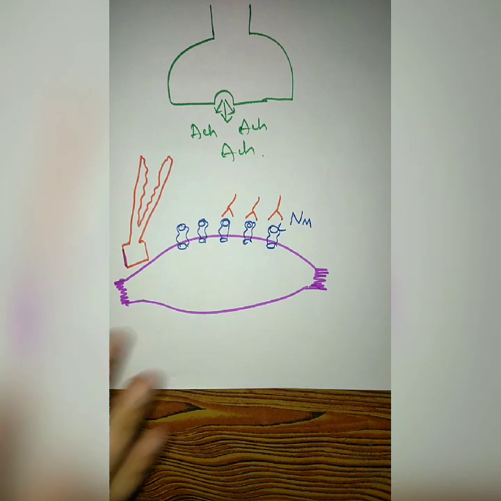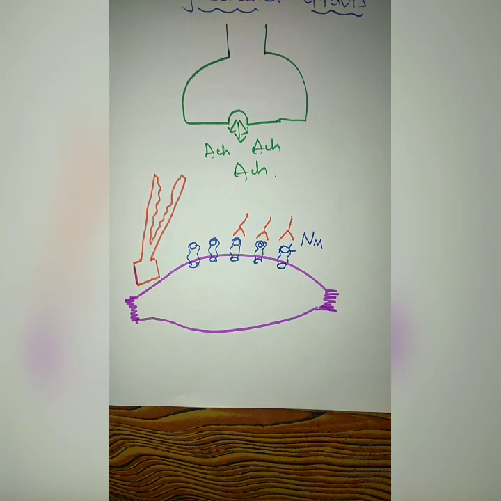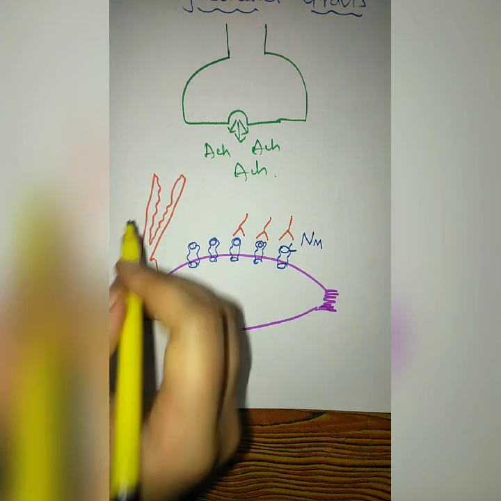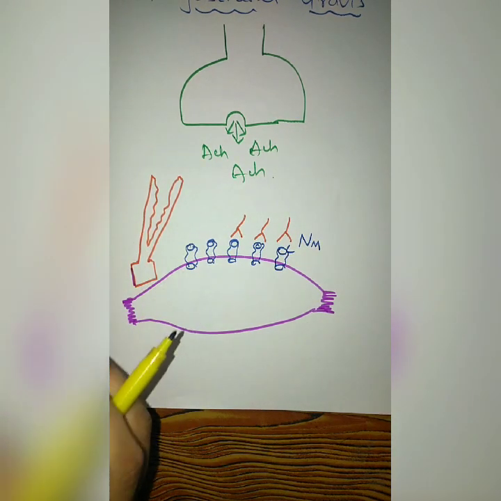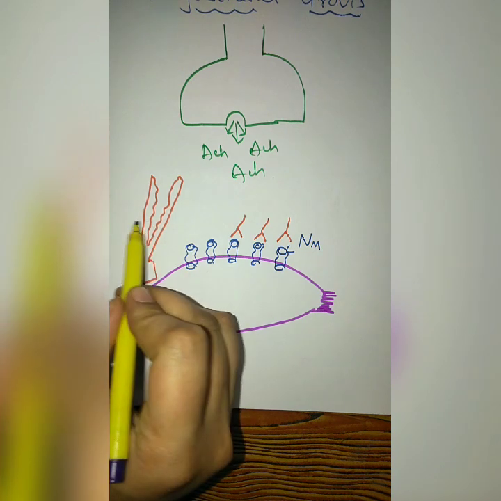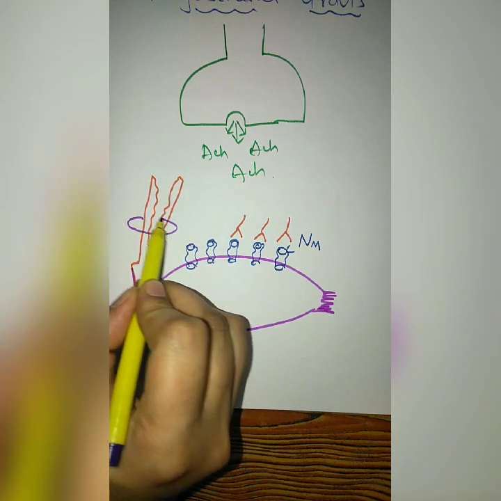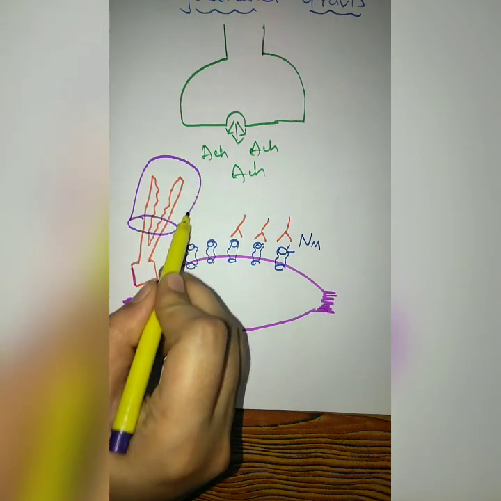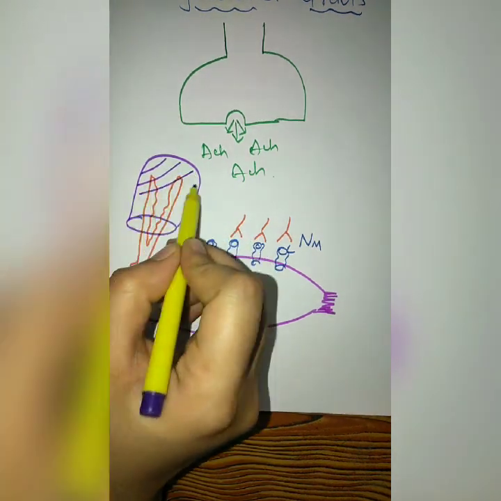Okay, so now how can we treat this situation? How can we inhibit the symptoms of myasthenia gravis? We can give some anticholinesterase drugs. Previously, the initial drug suggested for the treatment of myasthenia gravis was physostigmine. What physostigmine does is interact with this acetylcholine esterase enzyme.